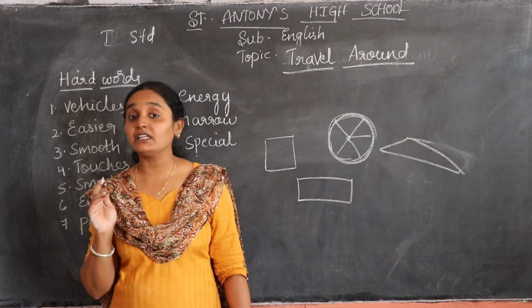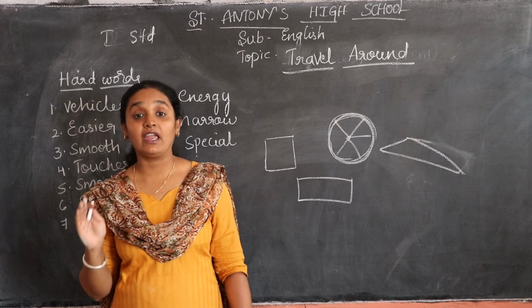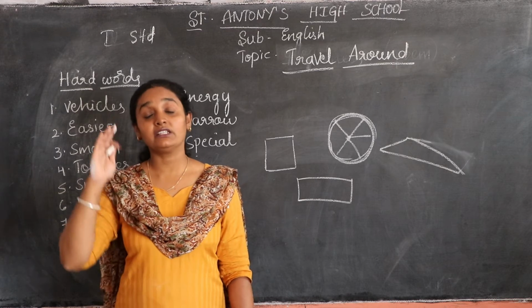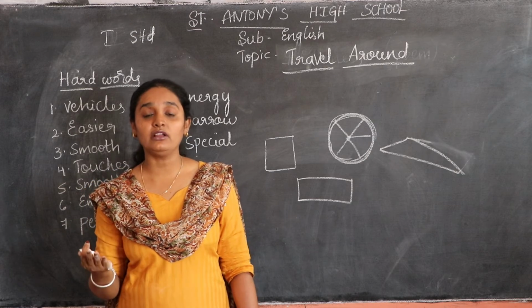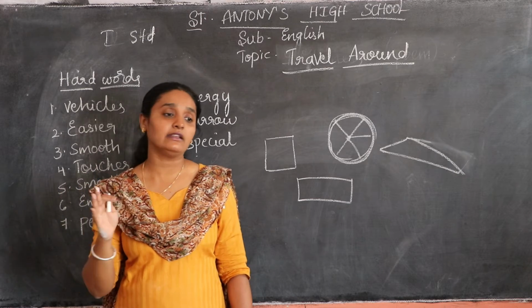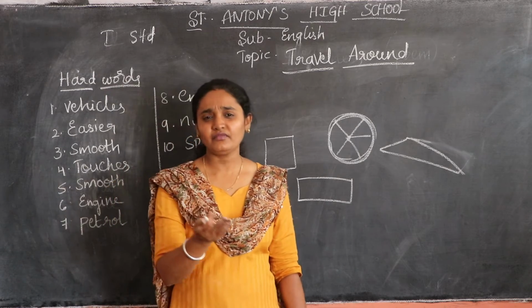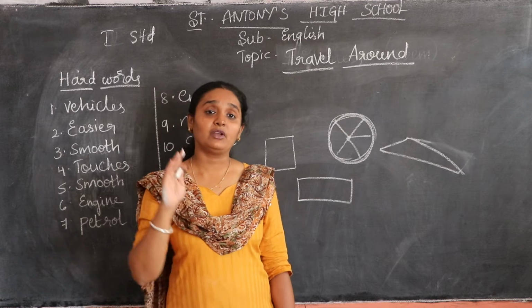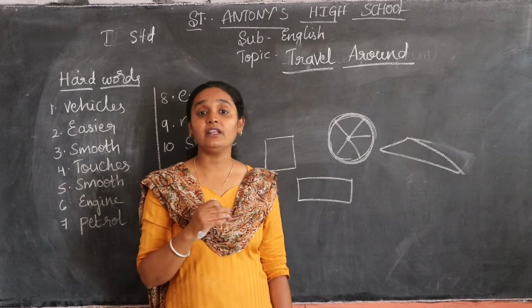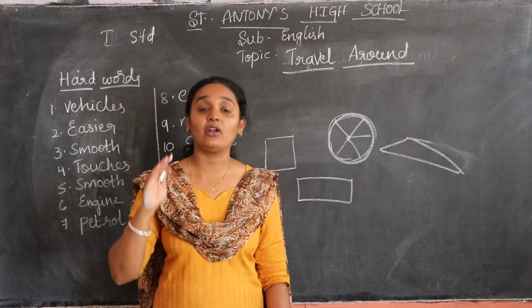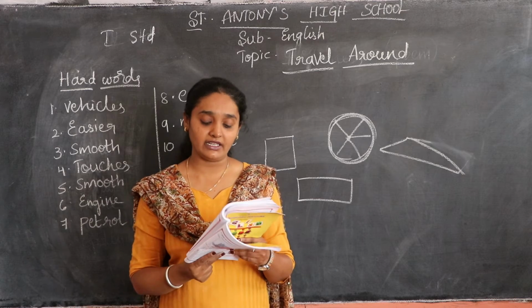You can see that when the weather condition is not good, like when it is very stormy or there is heavy rain, the plane cannot withstand it. So the flights may be cancelled also. Maybe it will make an urgent landing, because it cannot withstand very heavy rains and storms.